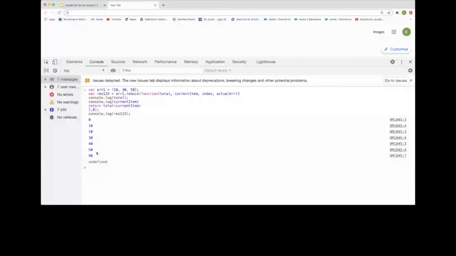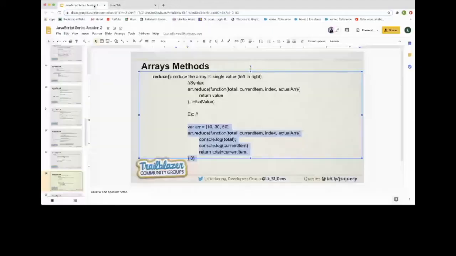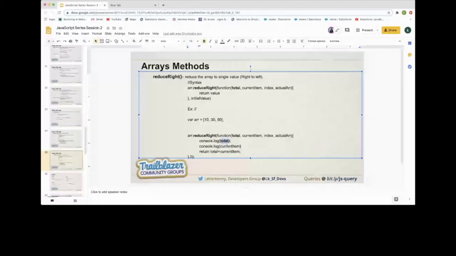But if we want to perform this same operation from right to left, then we have another method available called reduceRight, and it does the same kind of thing, but it works from right to left. And if we print to the console, what is the output? The total is 0 and the current item is 50, and the second time it will return 50 with current item 30, and the third time it will return 30 plus 50, 80, and 10. So reduceRight works from right to left, and reduce only works from left to right.